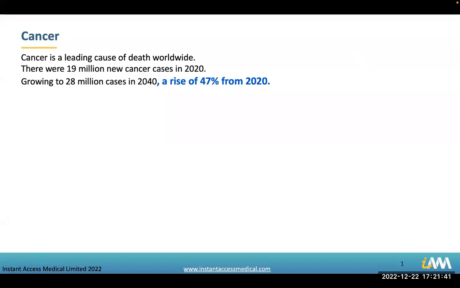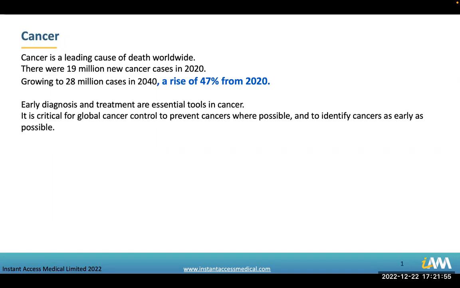Cancer is a leading cause of death worldwide. There were 19 million new cancer cases in 2020. This is expected to grow to 28 million cases in 2040, a rise of 47% from 2020. Therefore, early diagnosis and treatment are essential tools in cancer.